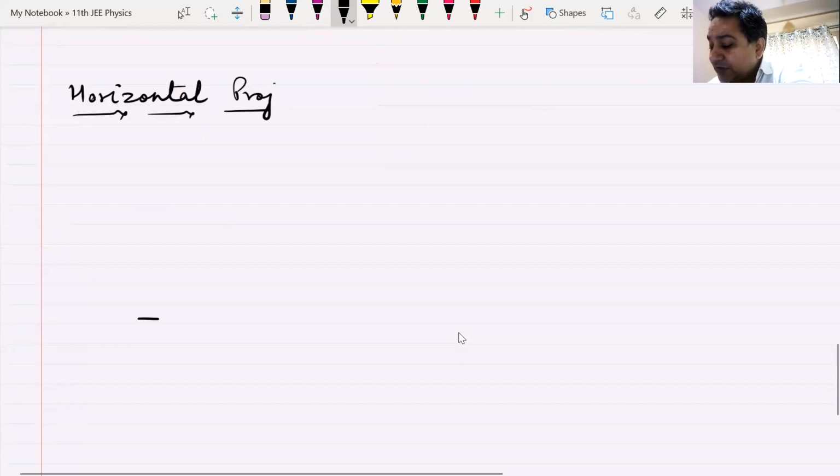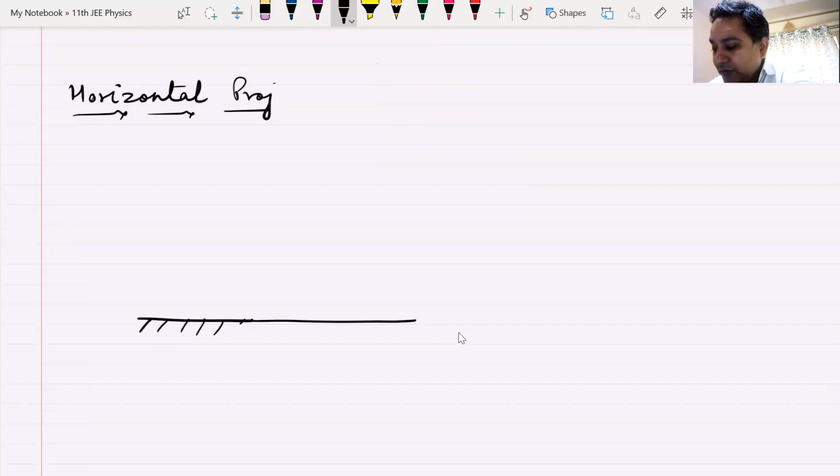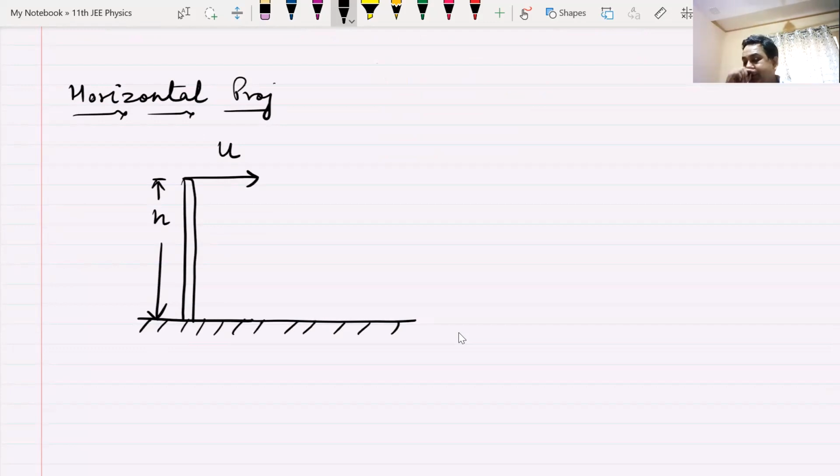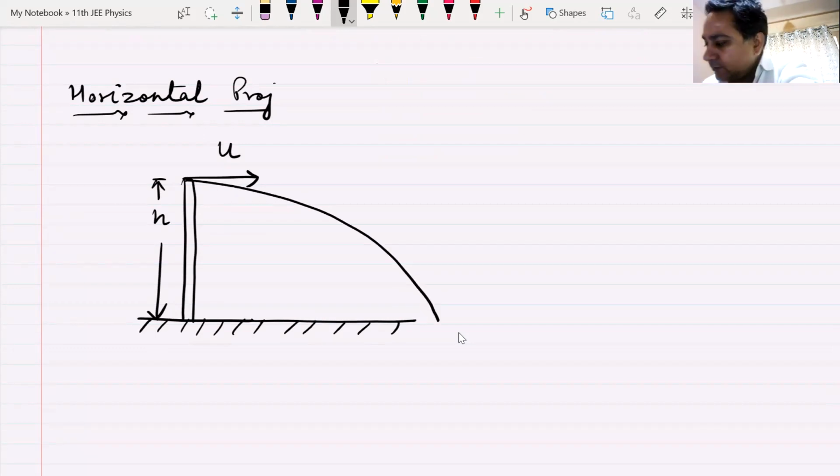So in a horizontal projectile, what will happen? We'll definitely have ground. So this is my ground. I will get this to a height h and I will throw it horizontally with an initial velocity u. Right? So it will fall like this.